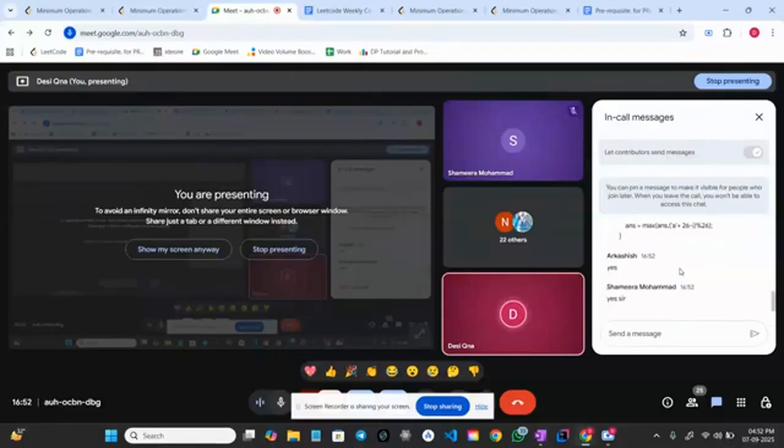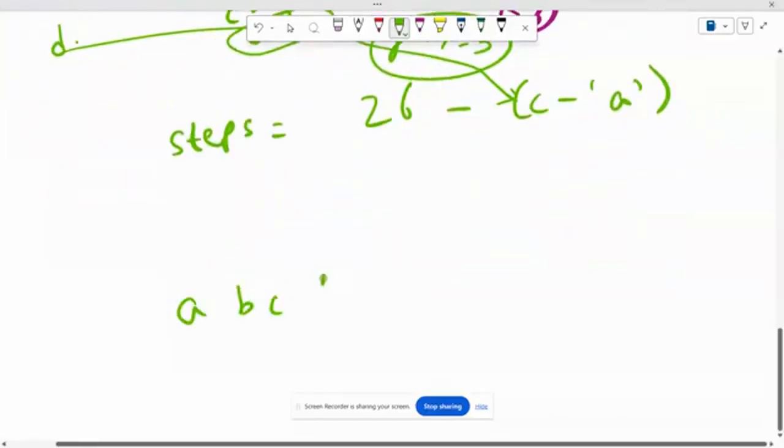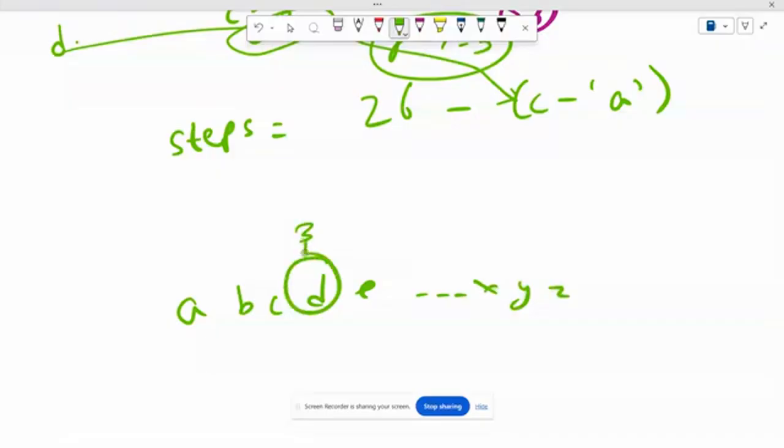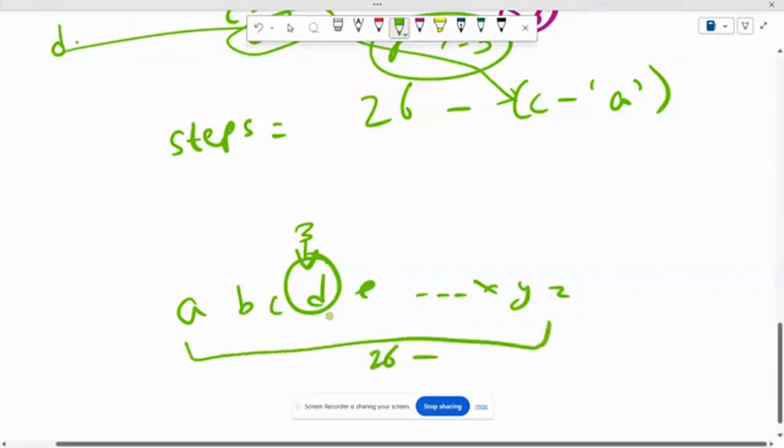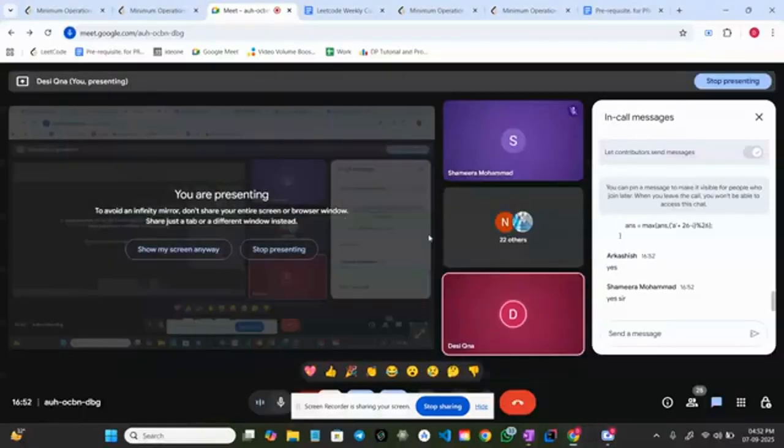Right, now what will we do with the index? Let's say you know A B C D E X Y Z. Let's say you're standing here, you get 3, you are aware that your position is this. You want to go here, how will you go? All of them are 26. 26 minus the position 3, it will be 23. So these are the 23 steps you will take to reach here, and you can even check that from D to Z it will be 22 steps plus one step from Z to A, right? So this formula is helping you to get the total steps to reach A.